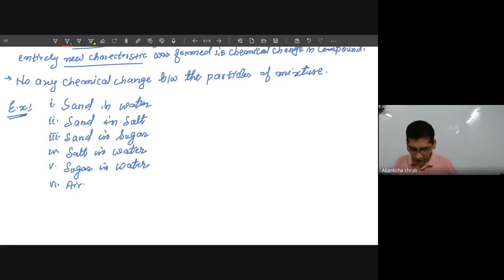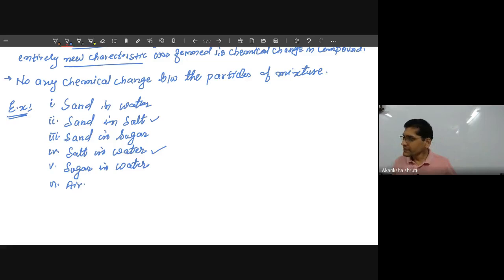But if we observe these mixtures, then we can make certain differences between, say, salt in water and sand in salt. What are those differences? Considering those characteristics, these mixtures are further classified into homogeneous and heterogeneous.